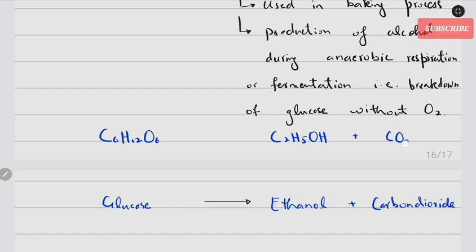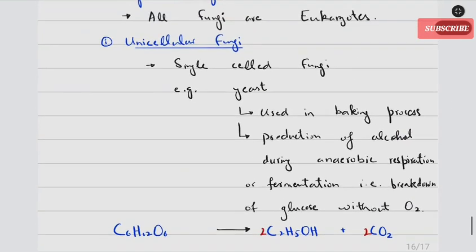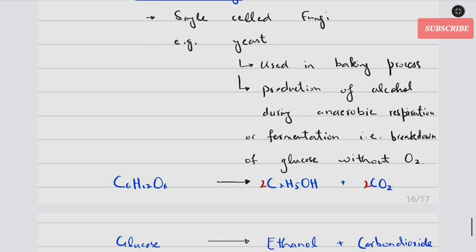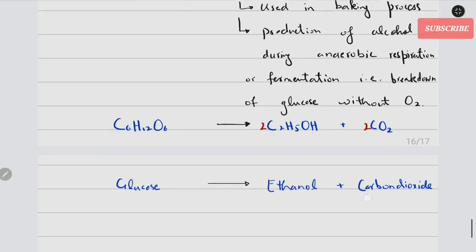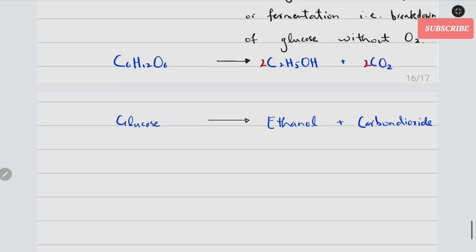That would be CO2. To balance it, you can put 2 here and 2 here. Okay, let's put an arrow. So that's the overall general equation of alcoholic fermentation, or anaerobic respiration, in the yeast. A similar process also occurs in bacteria and also in the muscles of animals, including humans, but that produces lactic acid rather than alcohol. It's called lactic acid fermentation.